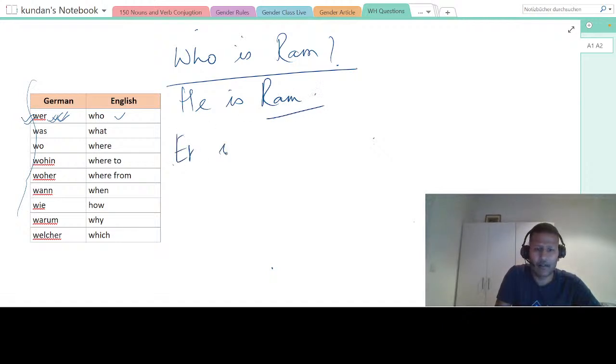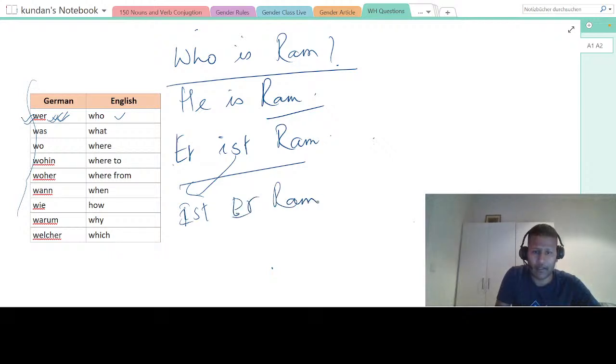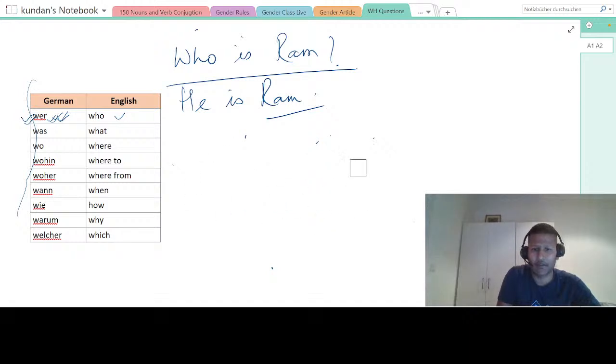Er ist Ram, right? If I say confirm that is he Ram, then this ist will come here. Ist er Ram. Is he Ram? When I say who is Ram, now let us see how to make this. Okay. If I say who is Ram.